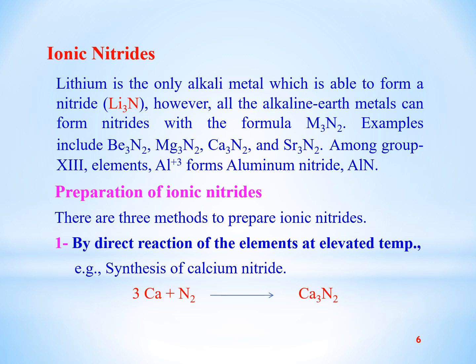For example, beryllium nitride, magnesium nitride, calcium nitride, strontium nitride. Among the boron family or group 13 elements, only aluminium +3 forms the aluminium nitride.